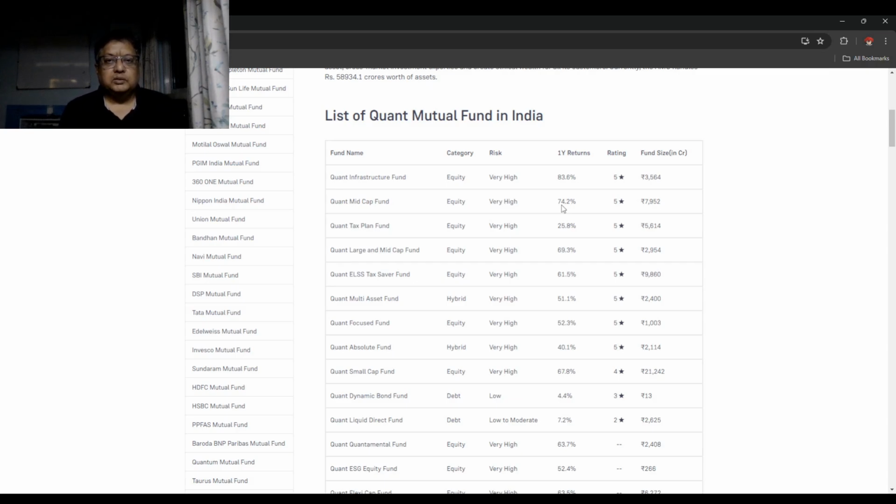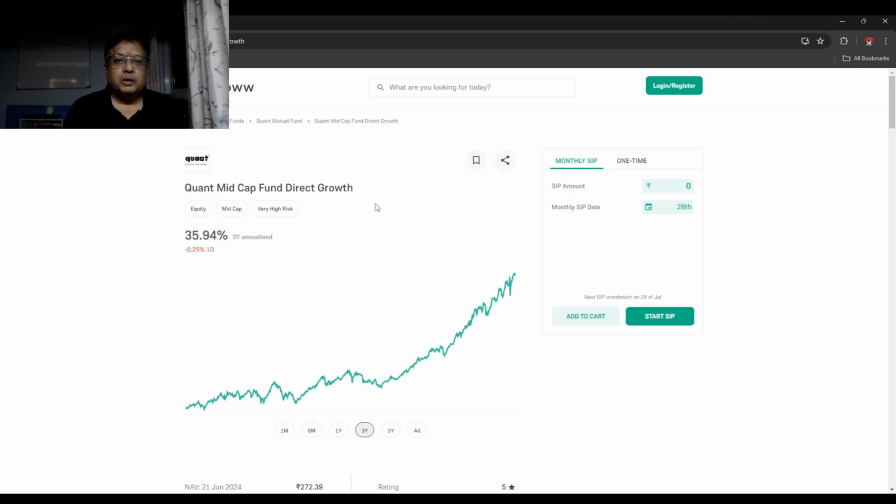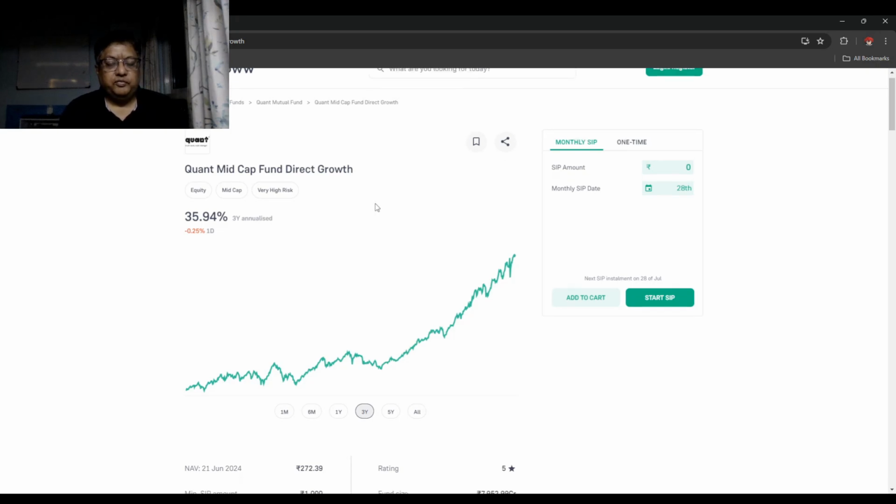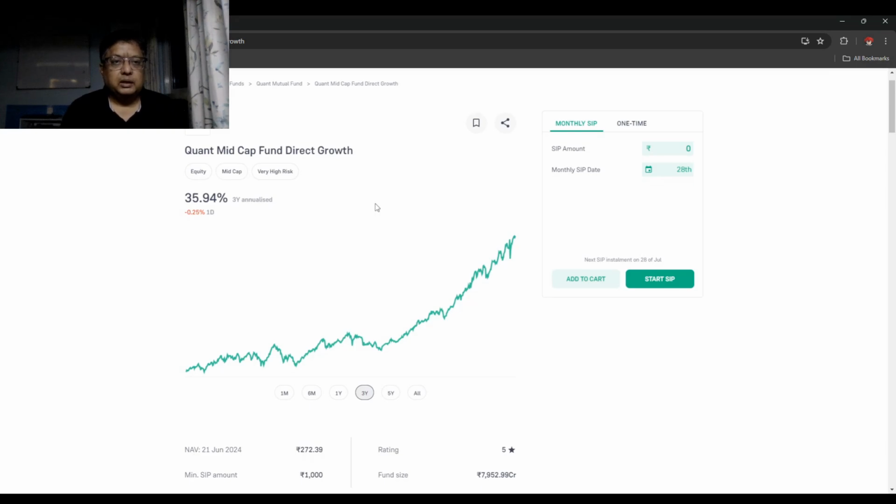So if a Quant mutual fund has SIPs worth 400 crore, and they want to invest that 400 crore into various stocks, the Quant model is designed accordingly. For example, take the Quant mid cap fund, which has given the highest return so far. In the mid cap fund, they will feed the data model that they want stocks with market capitalization between this much crore and this much crore. So it will only look at those stocks. They have given one filter, that market capitalization, it should be a mid cap fund.